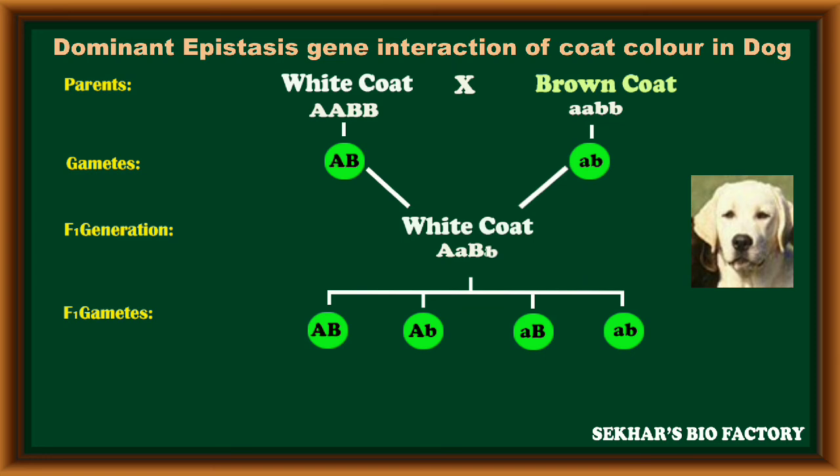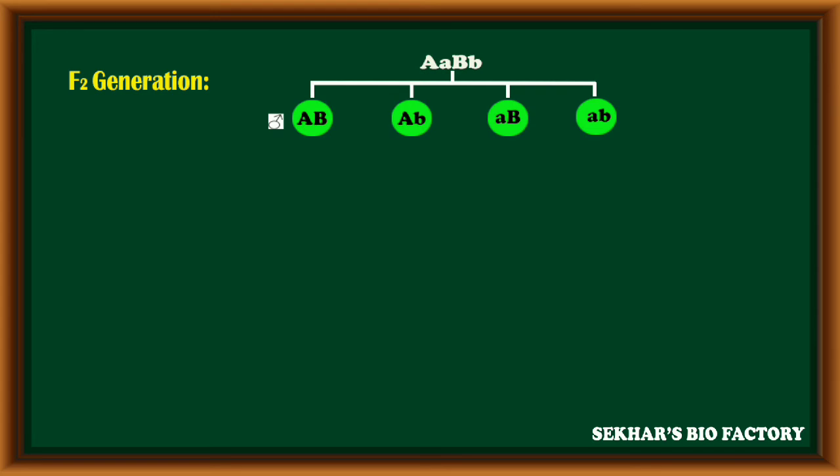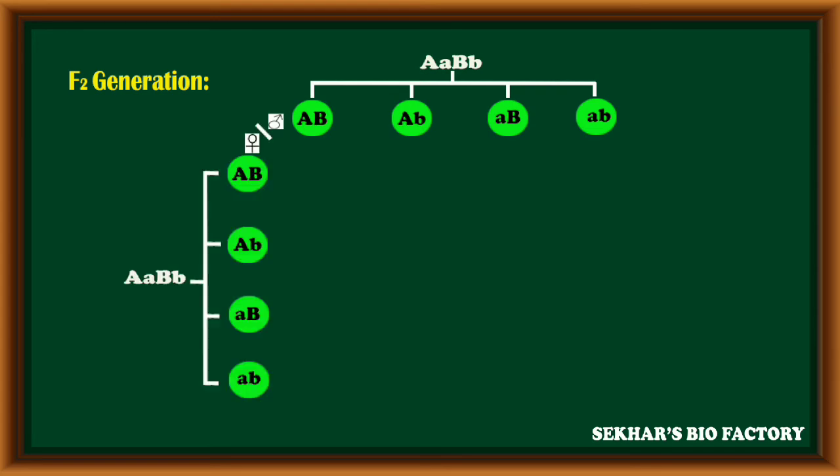Again, by conducting a cross between two F1 hybrids, each F1 hybrid can produce four types of gametes. In these, 25% of gametes are with capital A, capital B, 25% of gametes with capital A, small b, 25% of gametes with small a, capital B, and the remaining 25% of gametes with small a, small b alleles. These gametes are fused to form the F2 generation.